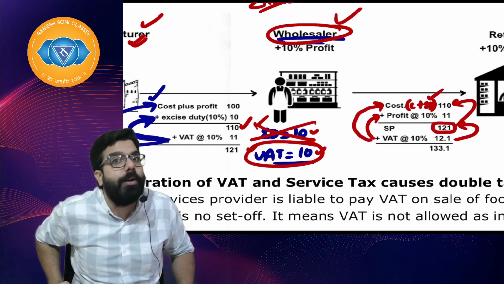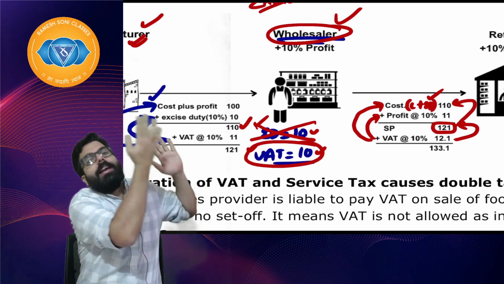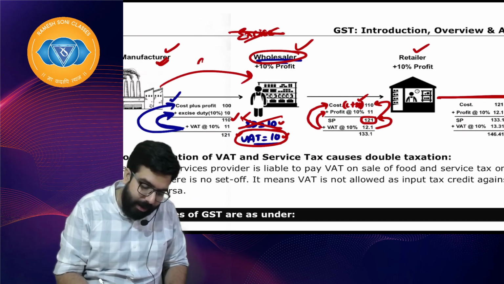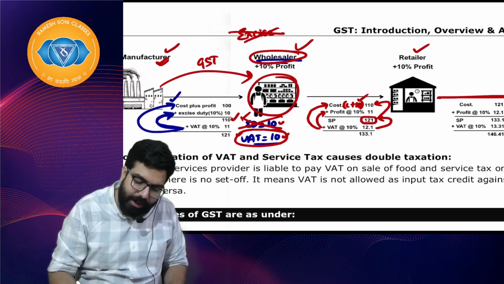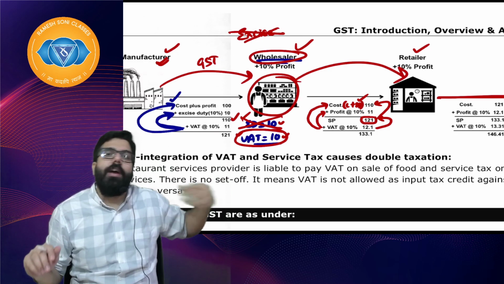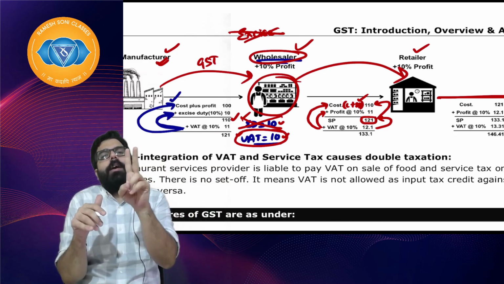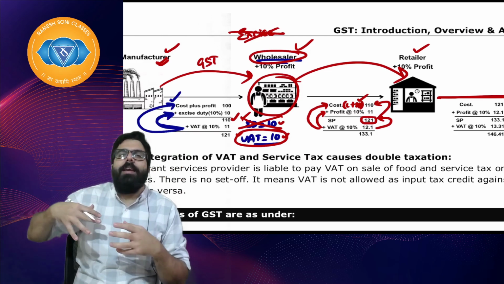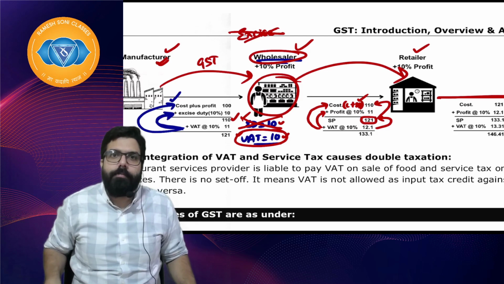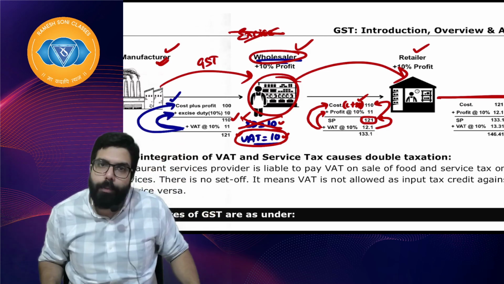So GST was brought in, wherein there is free flow of credit, everyone will get credit easily. Whenever this guy sells to him, he will charge GST. When he charges GST, this guy will get the credit. When he sells, he will charge GST and he will get the credit. So everyone in the chain will get the credit. So one nation, one tax, one market. Everyone who is selling will charge GST, everyone will get credit. When credit is given, there is free flow and tax is not added to the cost. I hope everyone is clear.